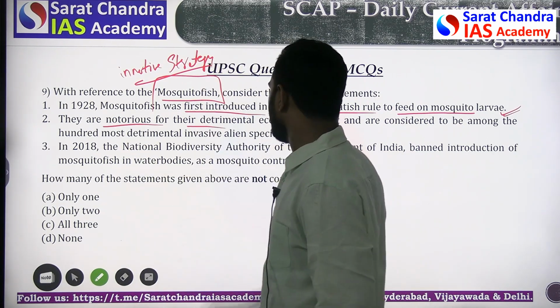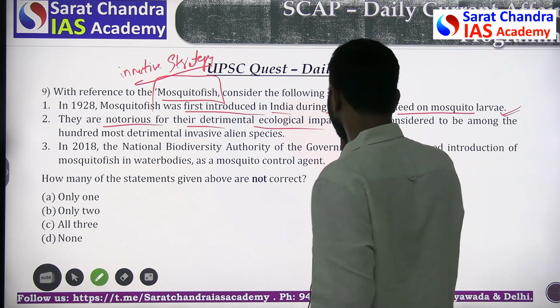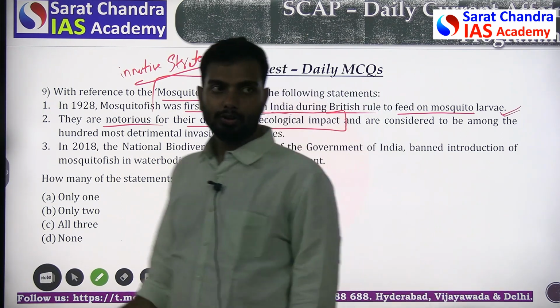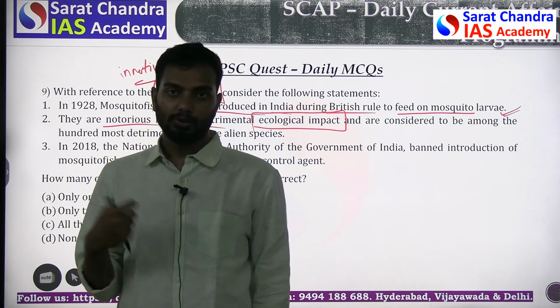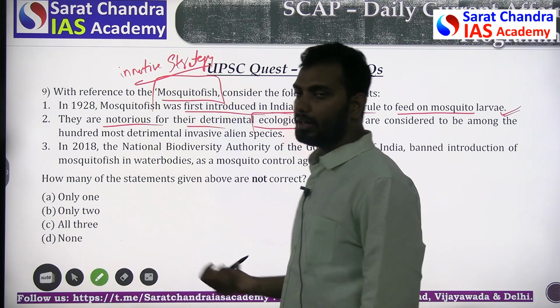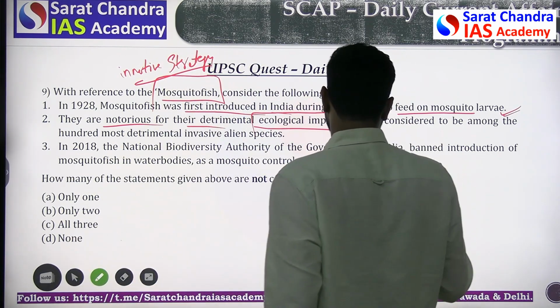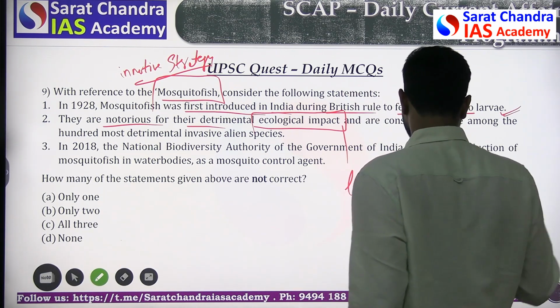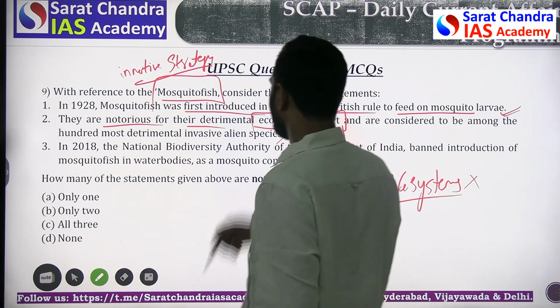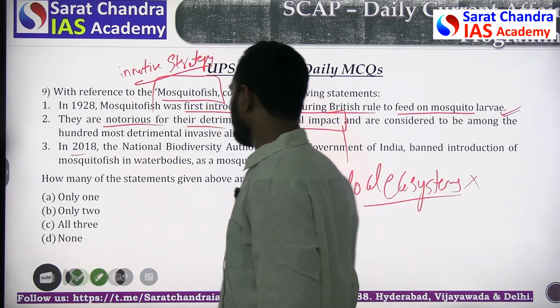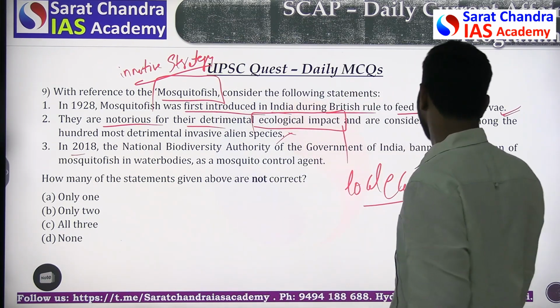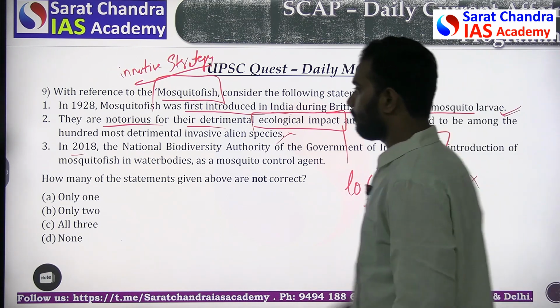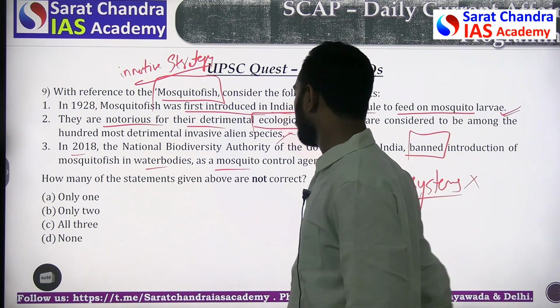They are notorious for their detrimental ecological impact. Although these fish have the benefit of eating mosquitoes, they also have the disadvantage of destroying local ecosystems. So that will have a detrimental impact. Third one is in 2018, the National Biodiversity Authority of the Government of India banned introduction of mosquito fish in water bodies as a mosquito control agent.